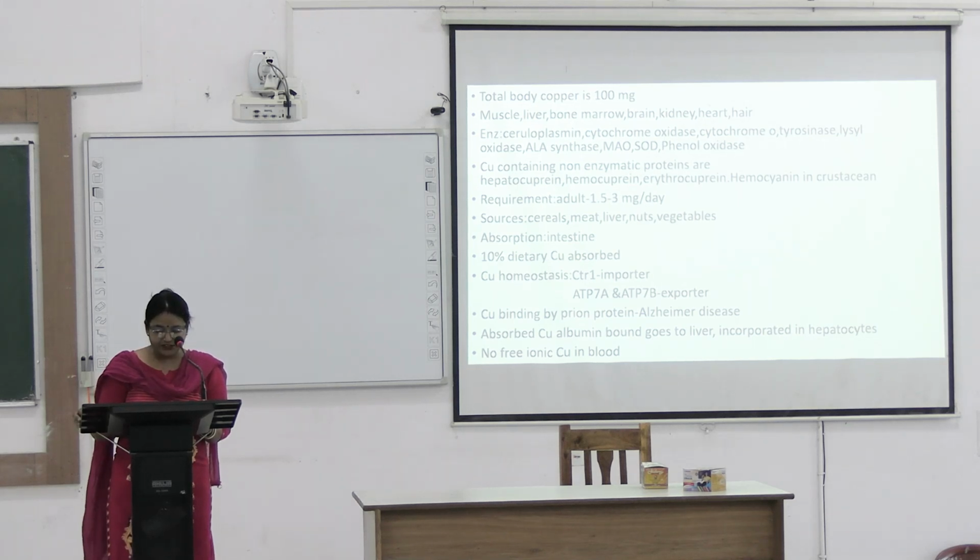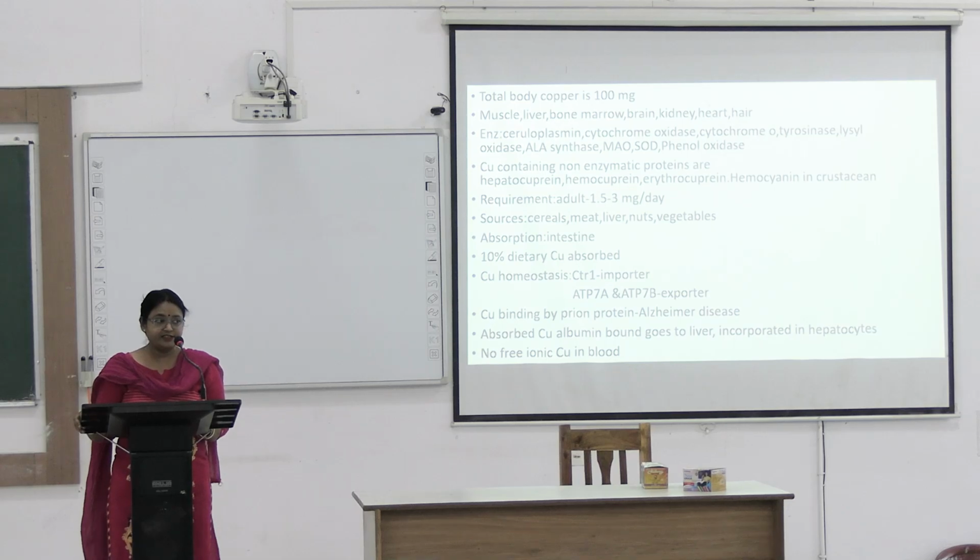Copper containing non-enzymatic proteins are hepatocuprin, which is present in liver in storage forms. Also present is cuprothionin, which is also present in liver. Other than that, hemocuprin, which is present in RBC, and erythrocuprin, present in bone marrow. Hemocyanin is a blue color pigment present in crustacean and it carries oxygen for them.